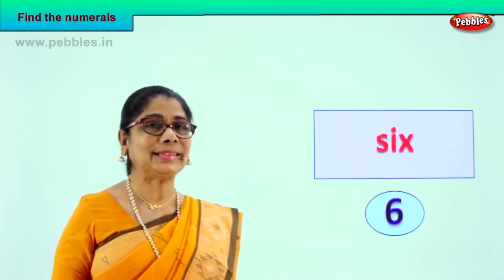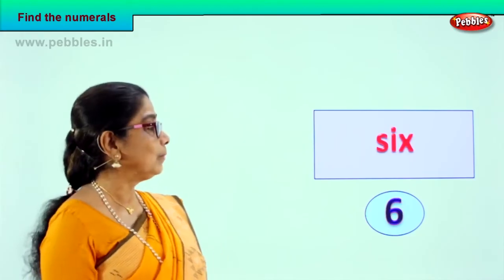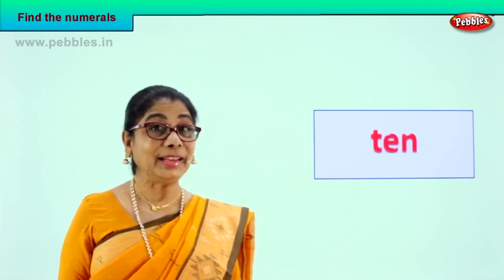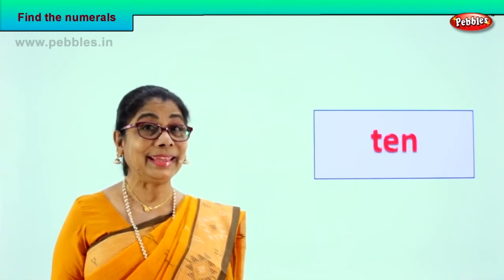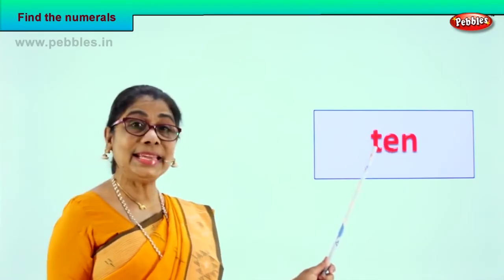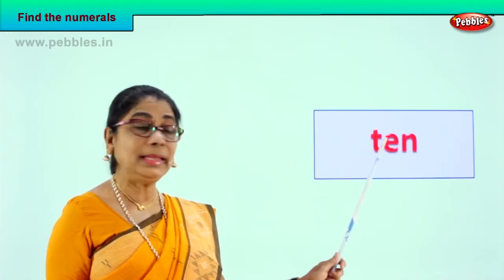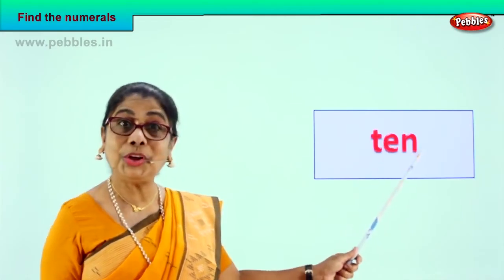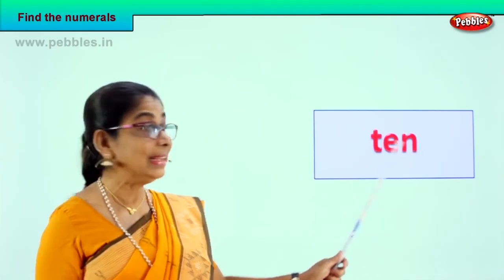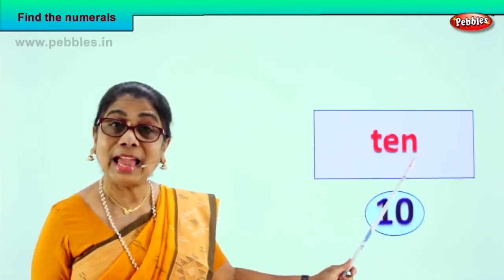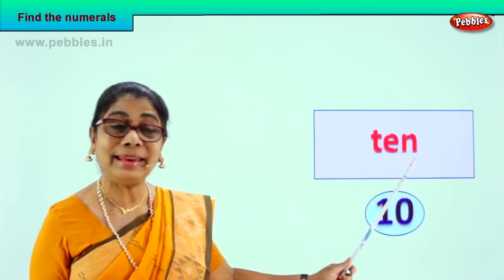Let's look at another exercise, shall we? Good. Let's go to another one. Now, spell with me and find the numeral for me. T-E-N. What is T-E-N? Good. 10. T-E-N is 10. And do you know how to write the numeral 10?